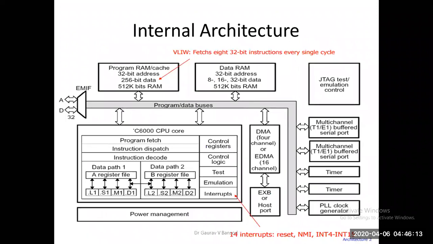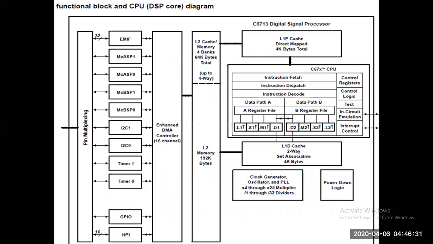If you are going to observe the internal architectures of any kind of TMS processor in the 6X series, you are going to see these same basic building blocks. This diagram is specific to the 6713 DSP processor. 6713 is also a floating point processor, so the memory management, particularly L1 and L2, will be considered in it.